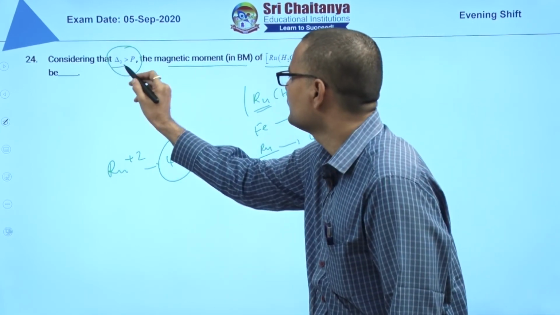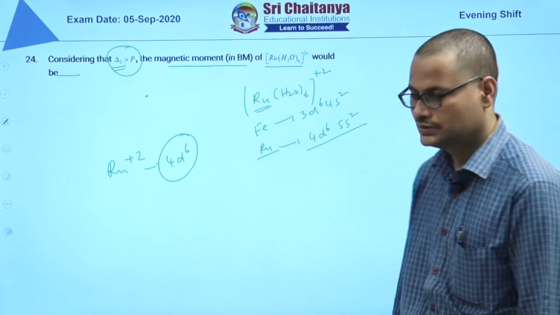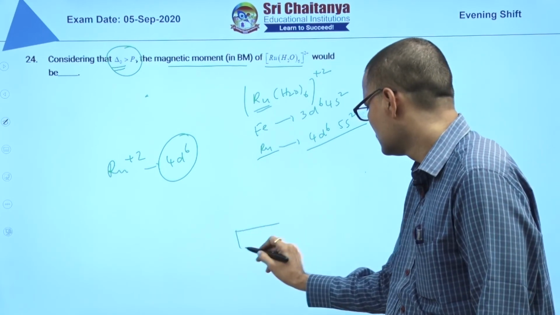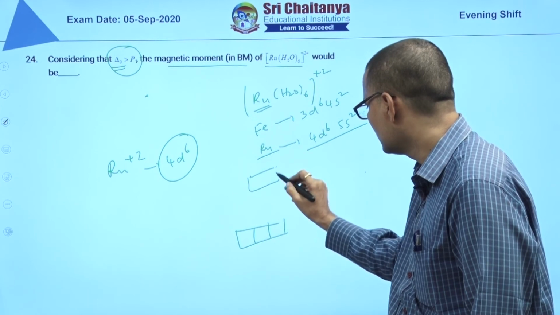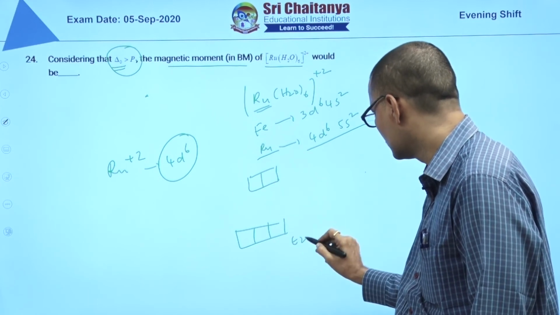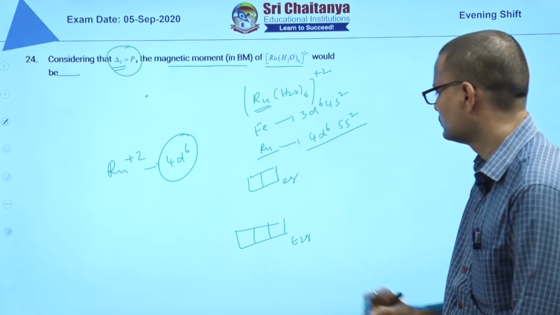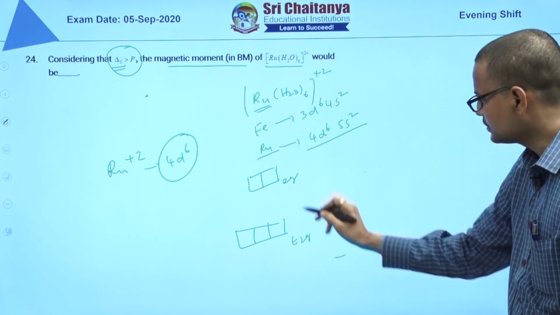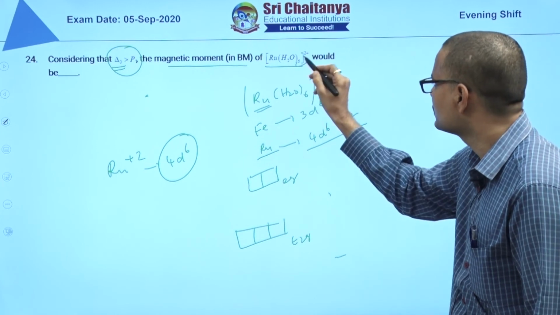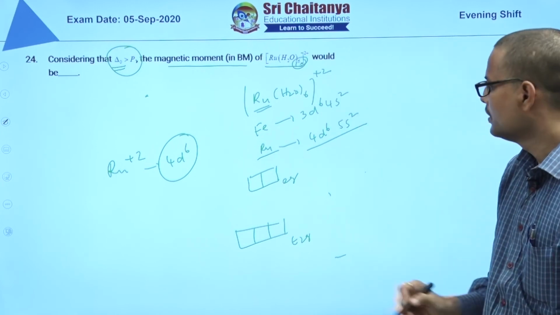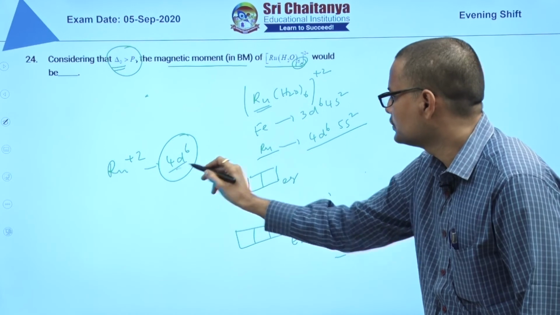If CFSE value is more than pairing energy, this is octahedral complex. T2g is less energetic than Eg. This is T2g. This is Eg. T2g is less energetic than Eg in octahedral complex because coordination number 6 is here. And here we have 4d6.